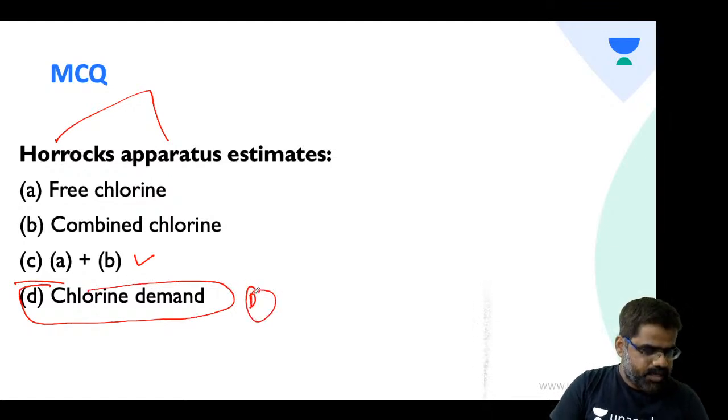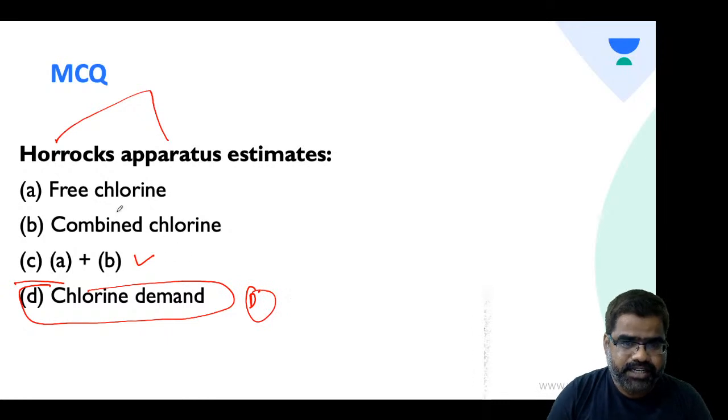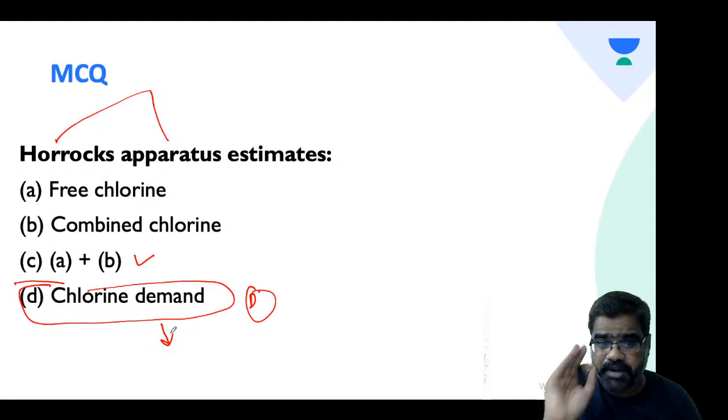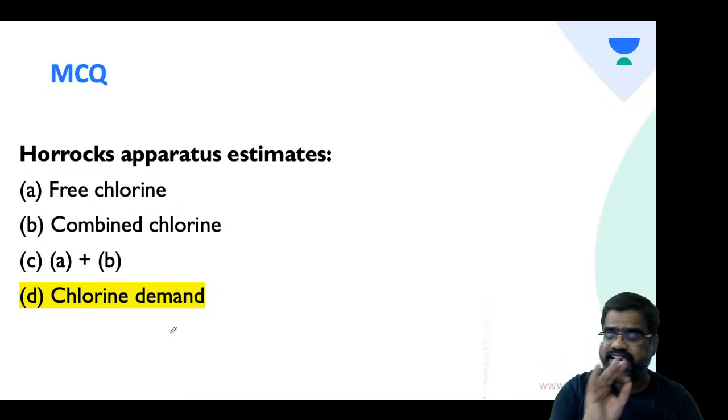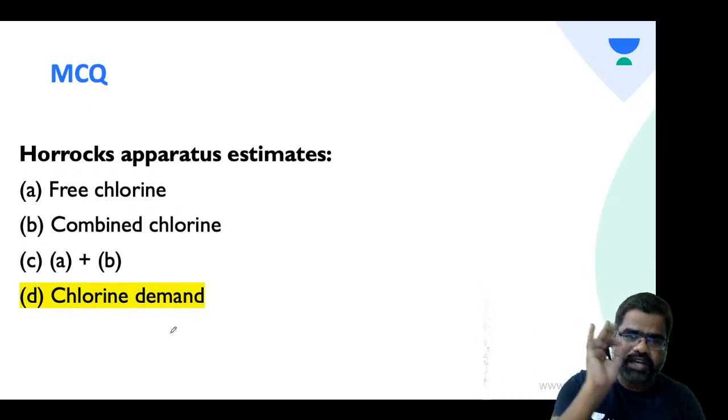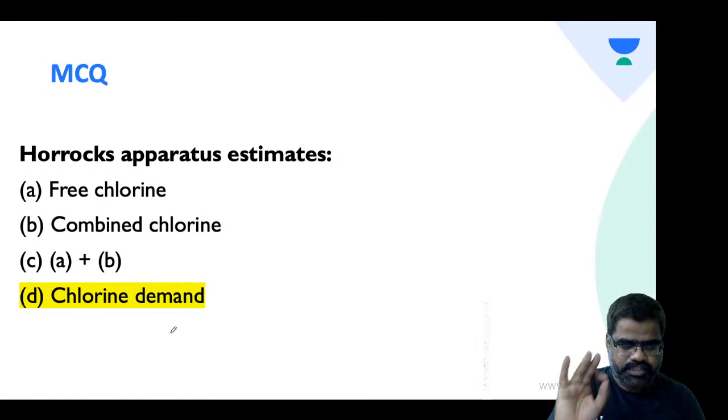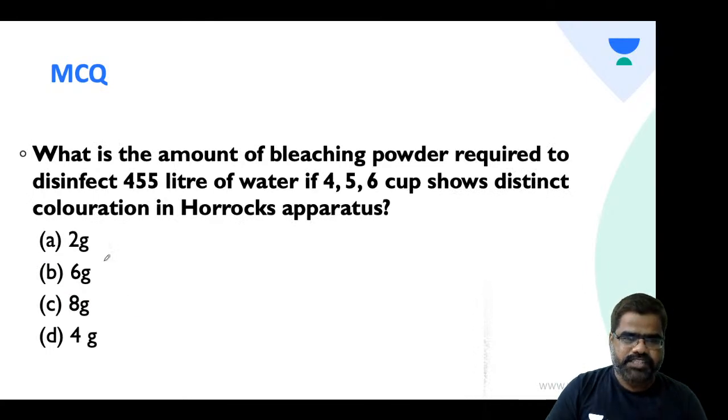Okay. Now, students, it is very important to understand this Horrocks apparatus. First of all, the answer to this question is that Horrocks apparatus helps us to know the chlorine demand. It does not help us to know whether it is free chlorine or combined chlorine. First, how it is done and how it functions, I'll talk on that. Just take questions, so I'll be explaining based on the question.